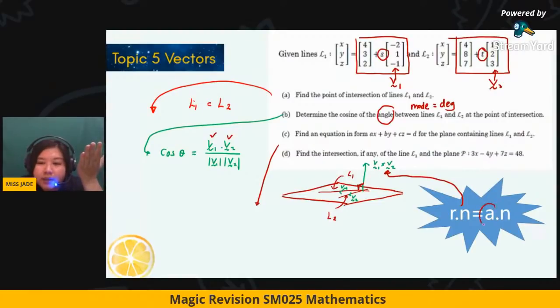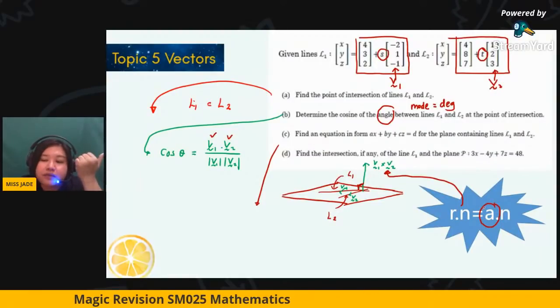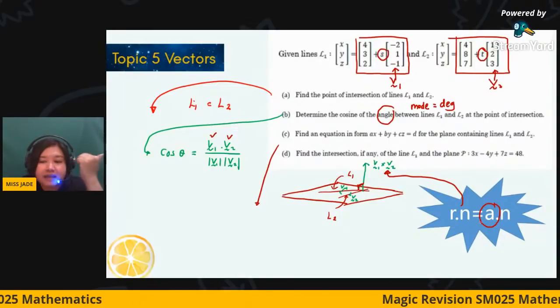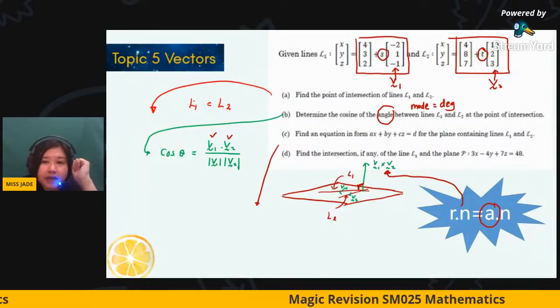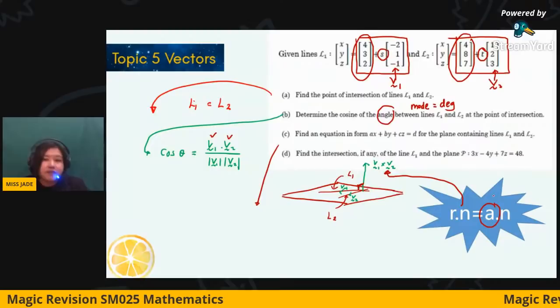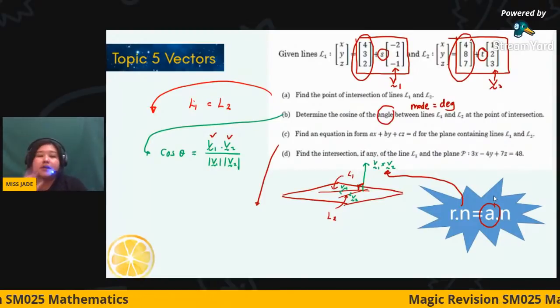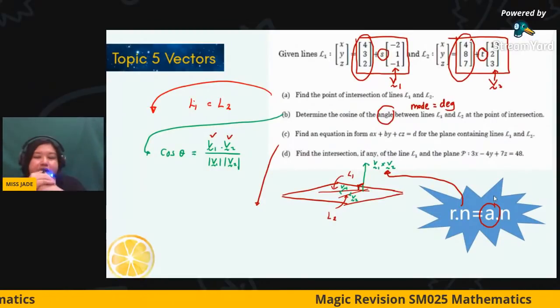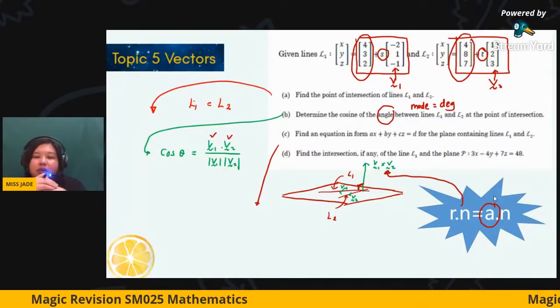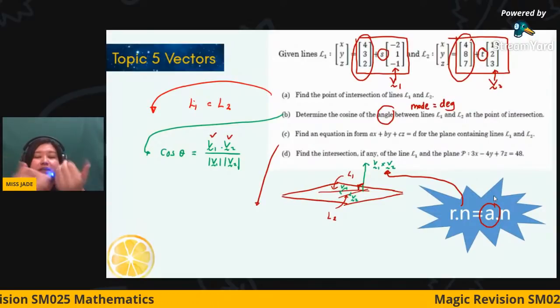And the A, what does it mean? The A is referring to the position vector from any of the lines given, because you have this (4, 3, 2) or (4, 8, 7) as a choice of position vectors. So this is question C. Give it a try. And the last one, I really like it, because many people feel it's quite complicated: find the intersection point, isn't it?